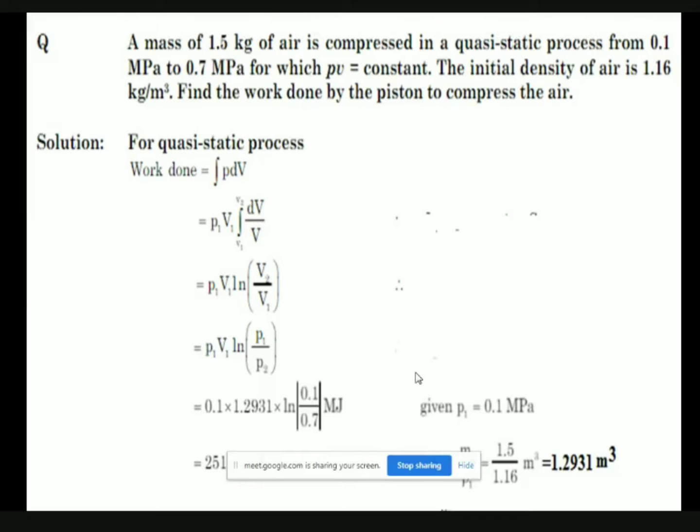So what is the working medium? Air. What is the process? Compression process. Suppose you want to write, otherwise leave it. It's not a data. So compression process we have to keep in mind. They clearly said it's a quasi-static process, so a reversible process. So compression process is a quasi-static process from 0.1 megapascal to 0.7 megapascal.